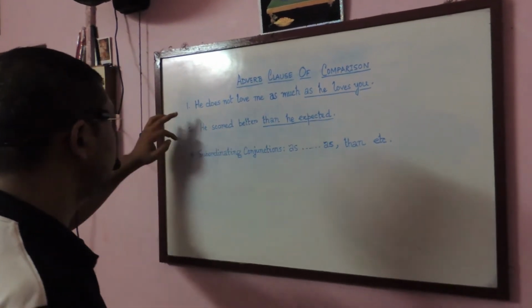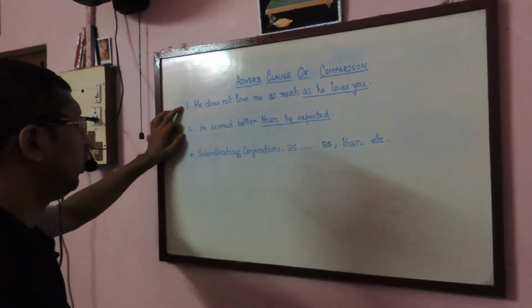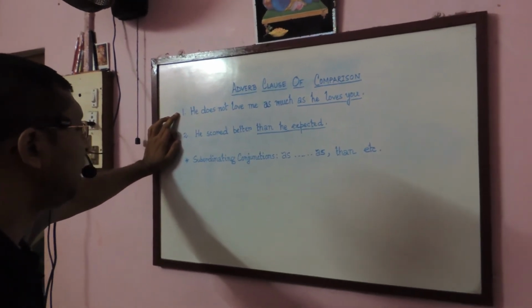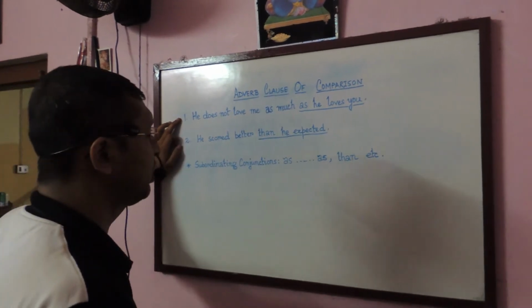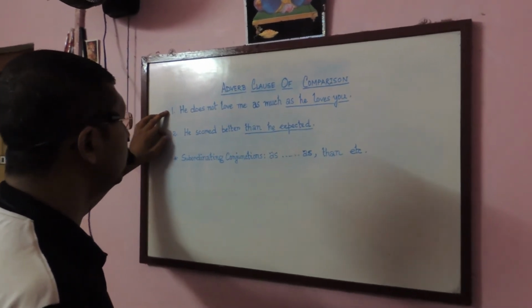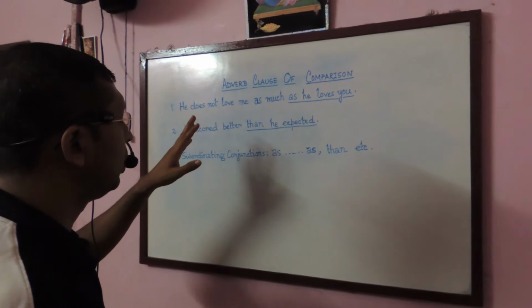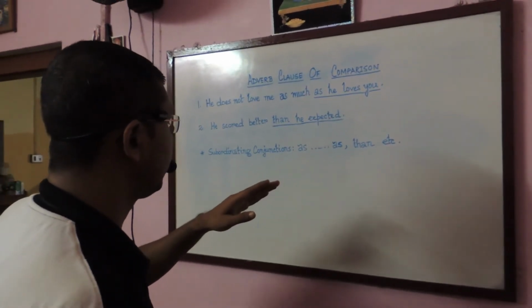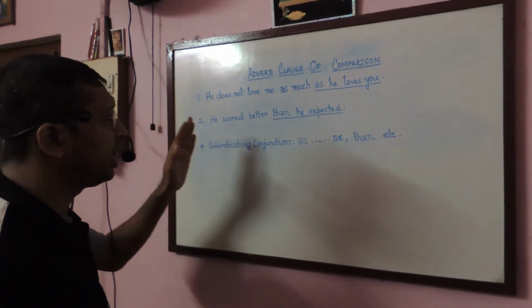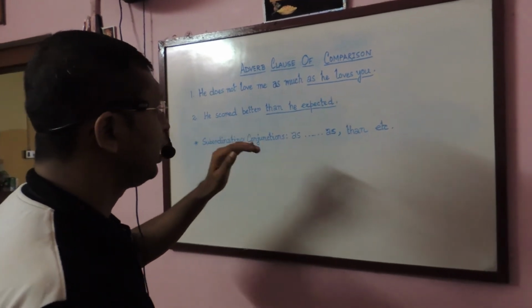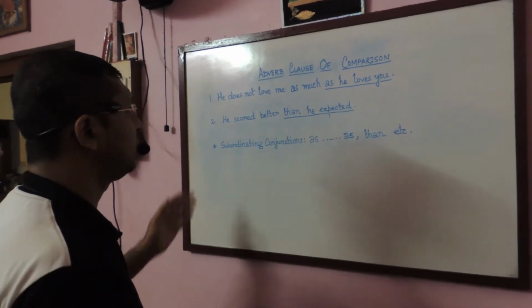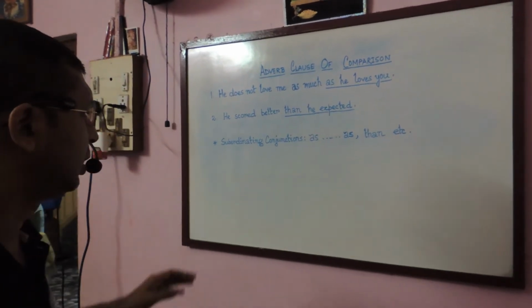subordinate clause. So in both the sentences we have seen that a comparative degree has been used to compare the principal clause and the subordinate clause, right? So we can easily consider both the subordinate clauses as adverb clauses of comparison.